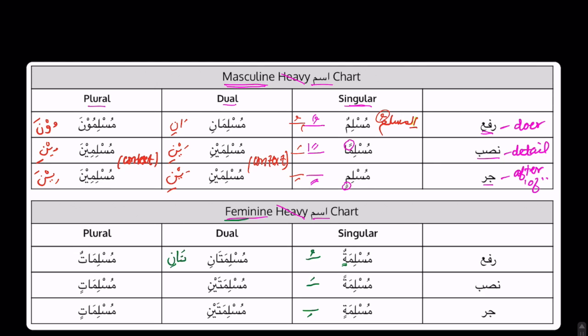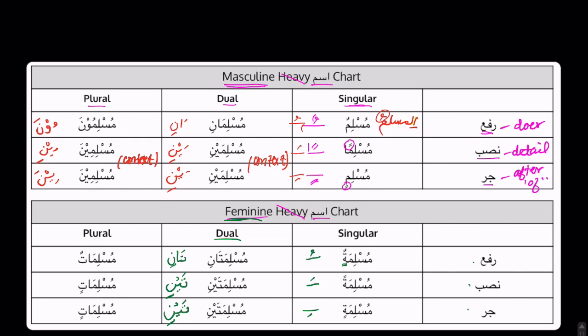So if you see these endings at the end of an ism, we know we're talking about feminine, we're talking about dual, and we're talking about rafa, nasab, jar. So from these ending patterns of an ism, we can understand the status, the number, and the gender. All of this information is wrapped up in these patterns, so it's a very efficient, very effective method of conveying information. Okay, so let's recap.